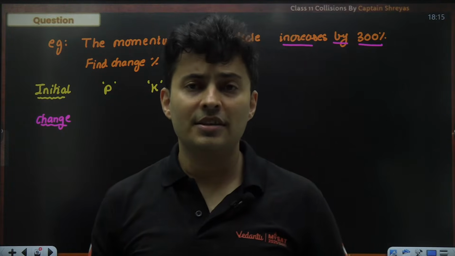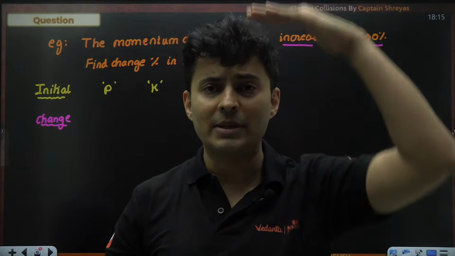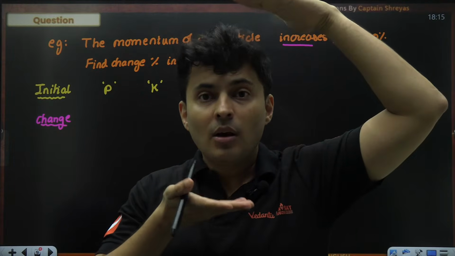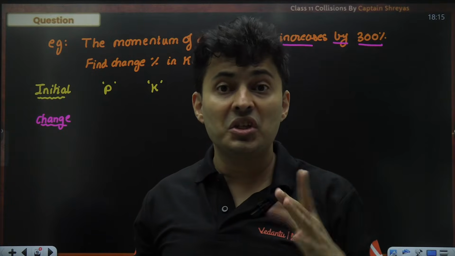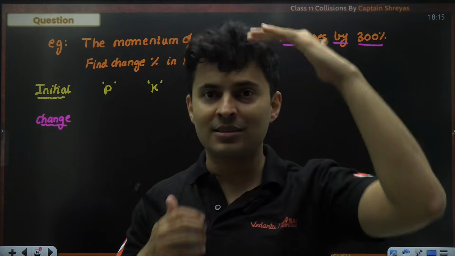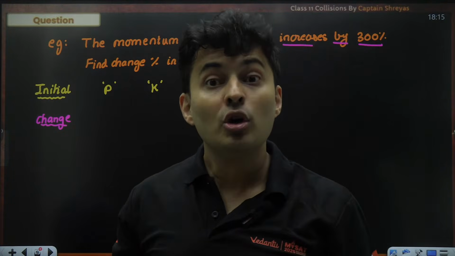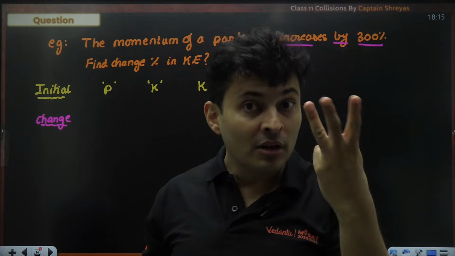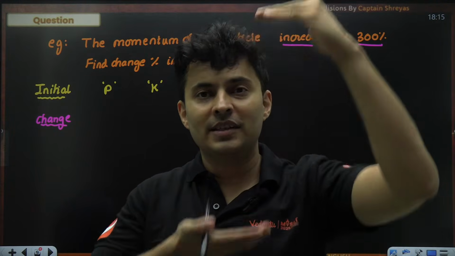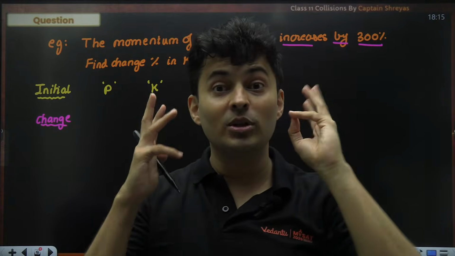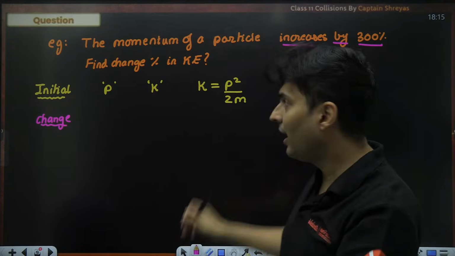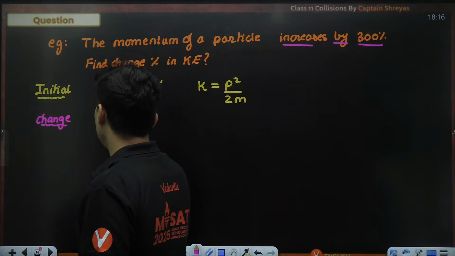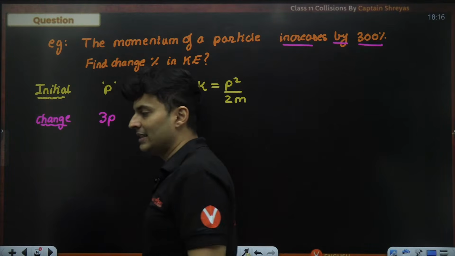Imagine if somebody asks you what is 50% of Shreyas sir, that means half of me, correct? 25% of Shreyas sir means 1/4 of me. 100% means one complete Shreyas sir. 200% means 2 times. 300% means 100%, 100%, 100%, 3 times. So it is 3 Shreyas sirs. So 300% of that momentum means basically 3p is that change.